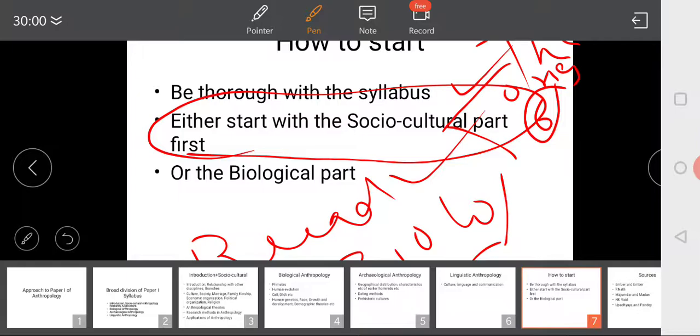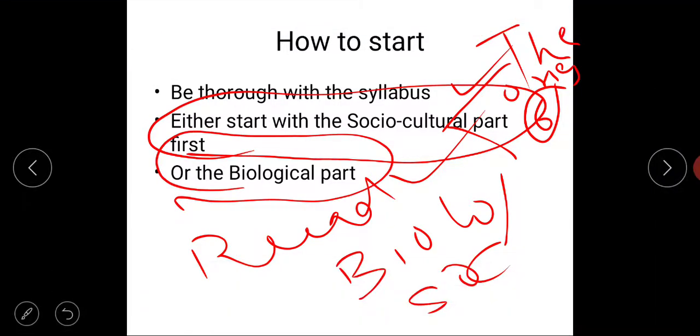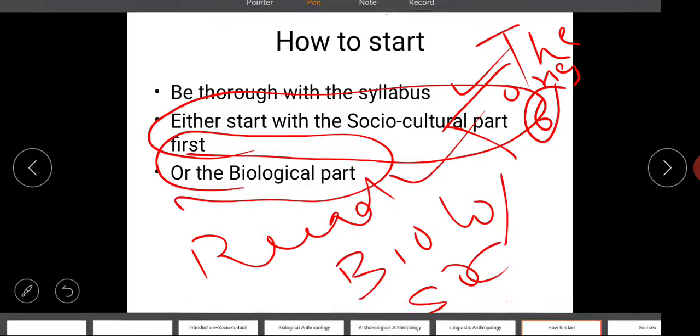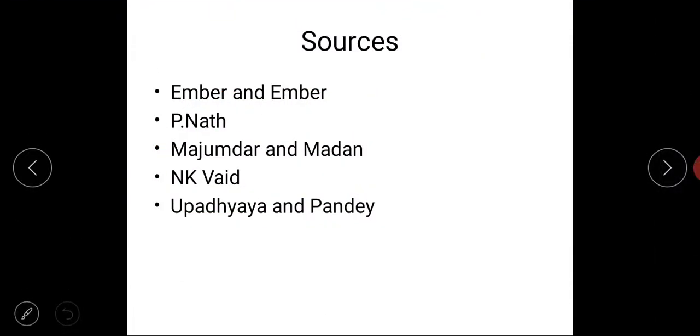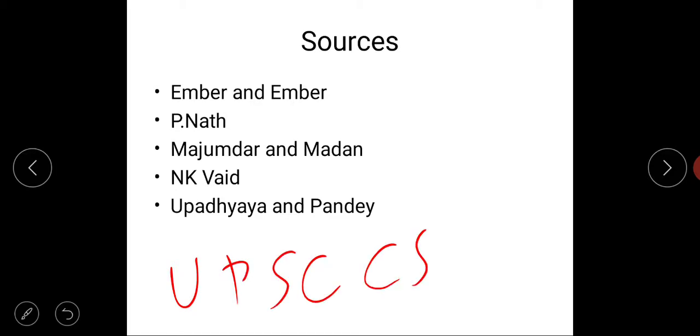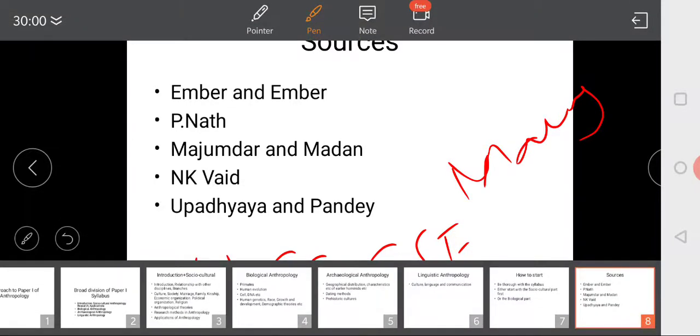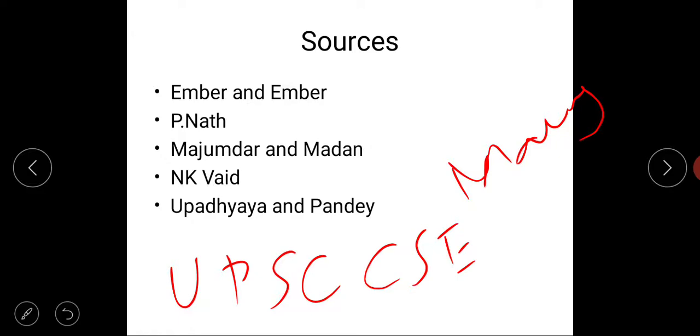So in my videos, I will be starting with the biology part first, and in the biology part, I will be starting with the very basics, like what is the cell, what is the structure of the cell, DNA structure, genetics, mutation, and all such topics. Now, there are various sources from which we can study anthropology. We are not just studying anthropology here, right? We are studying anthropology from the point of the CSE mains examination perspective. We cannot go on doing a PhD in any topic. So, we have to follow very limited sources.